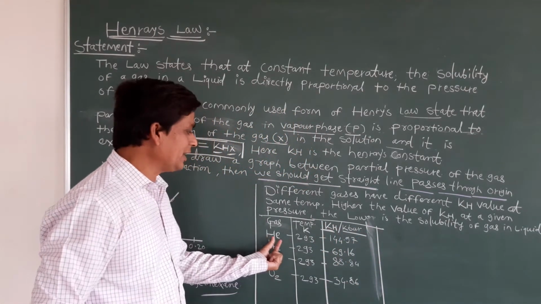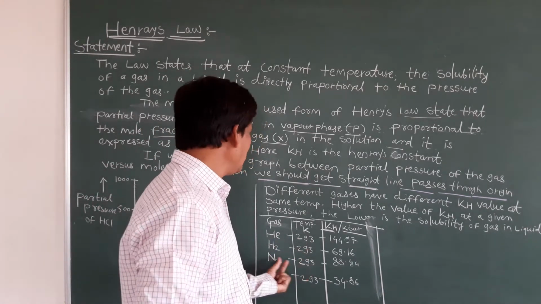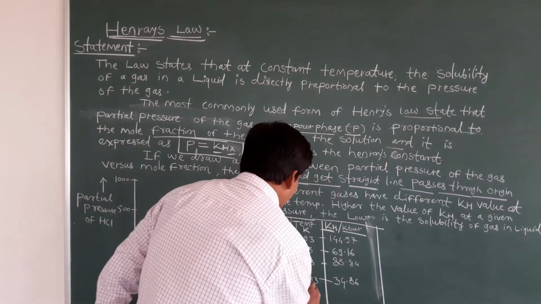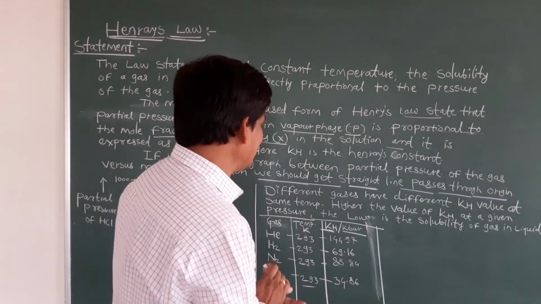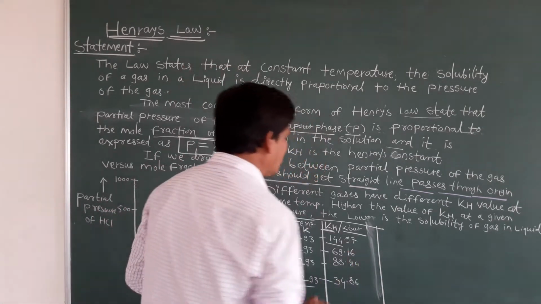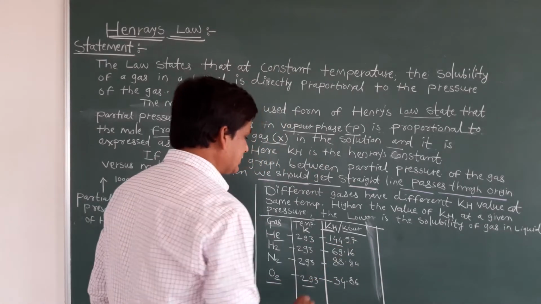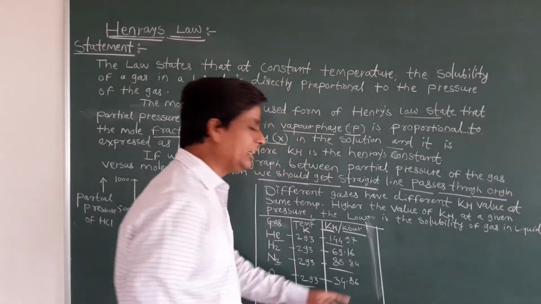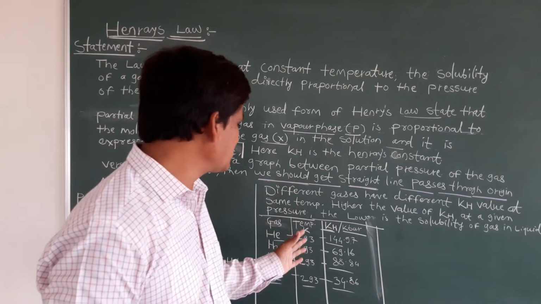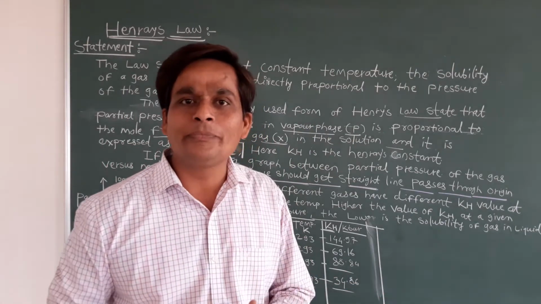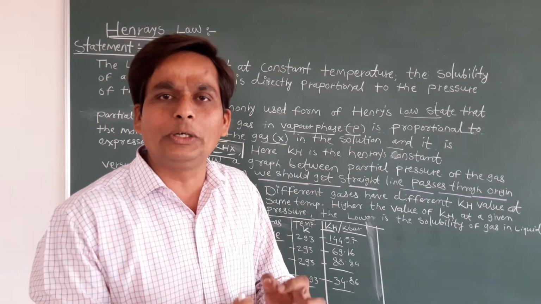See students, helium gas temperature is 293 Kelvin, hydrogen gas also the same temperature, nitrogen gas also the same temperature, and oxygen gas also has the same temperature, but their KH value goes on decreasing. In the case of helium gas it is 144.97 kbar, hydrogen 69.16, nitrogen 88.84, and oxygen 34.86. The same thing I am explaining to you: different gases have different KH values at the same temperature. If the KH value is more, then solubility is less.